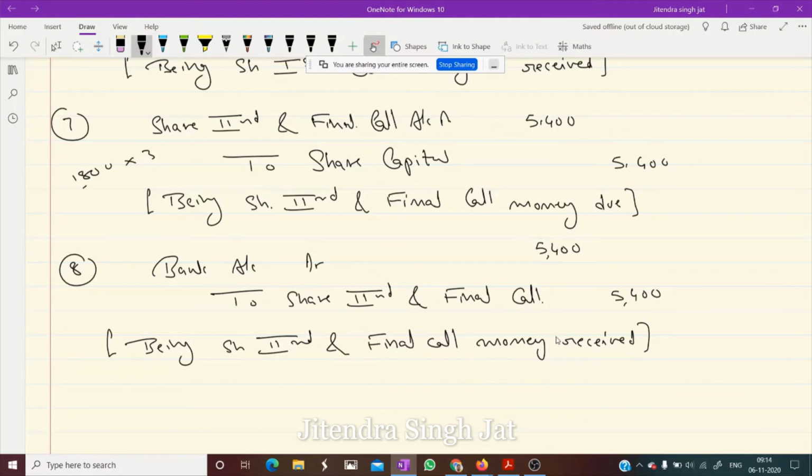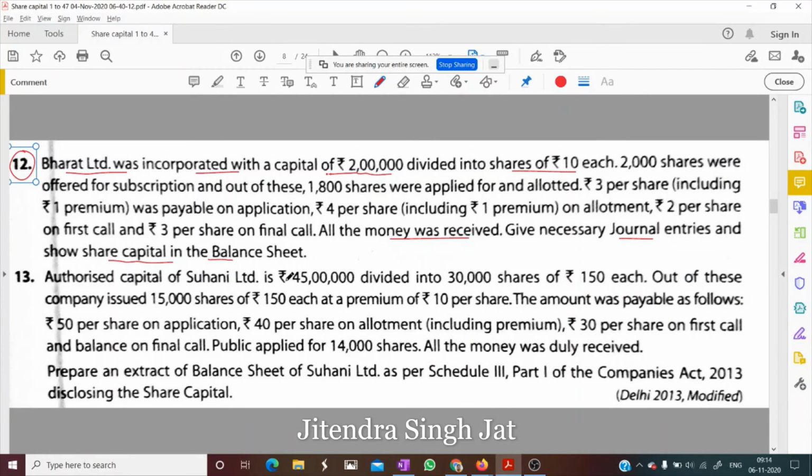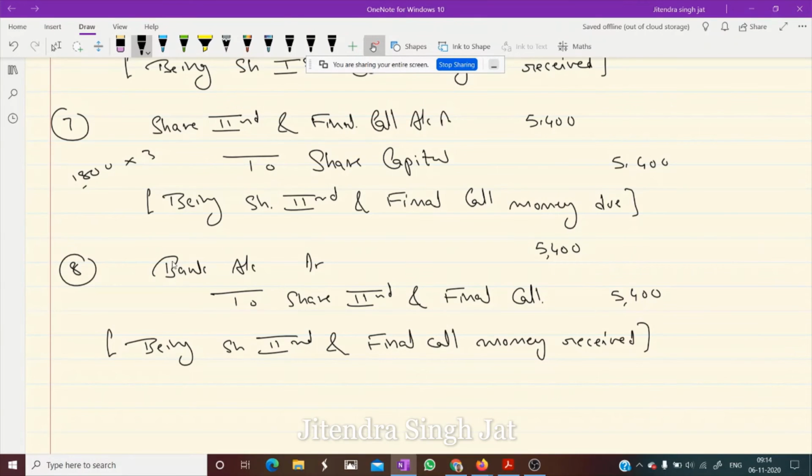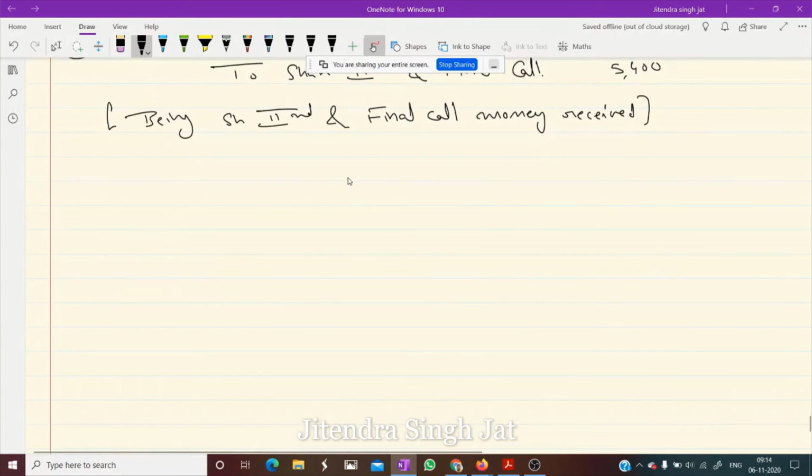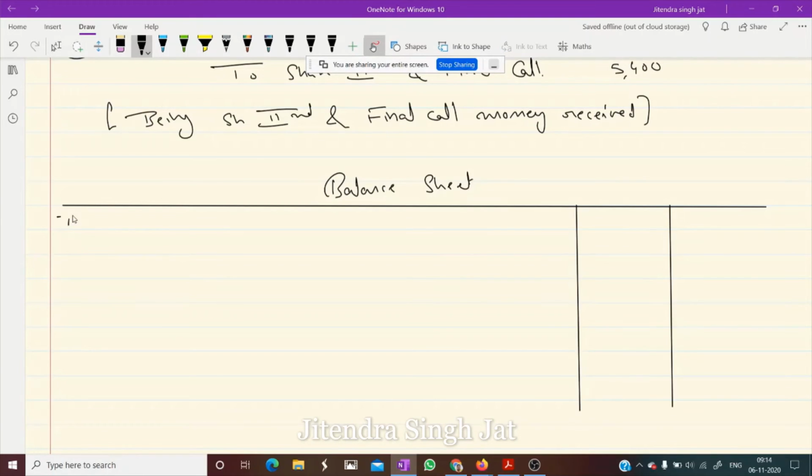Now in this question, it is asked to prepare the balance sheet also and show share capital in the balance sheet. How do we present share capital in the balance sheet? So let me explain that also. We start with equity and liabilities. Under equity and liabilities, what is the main head which comes first?